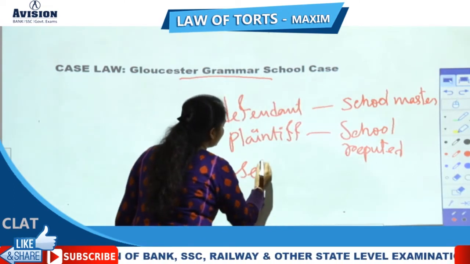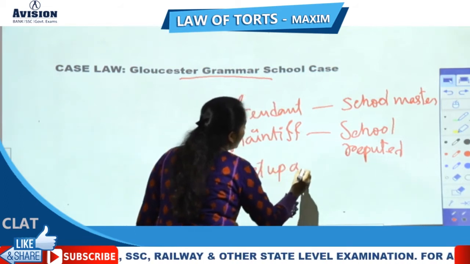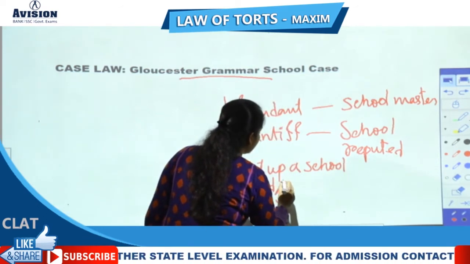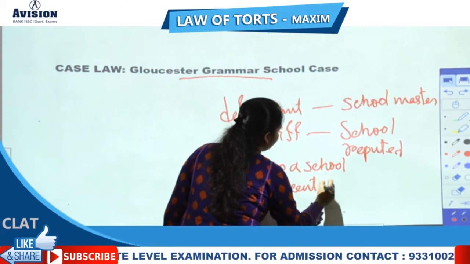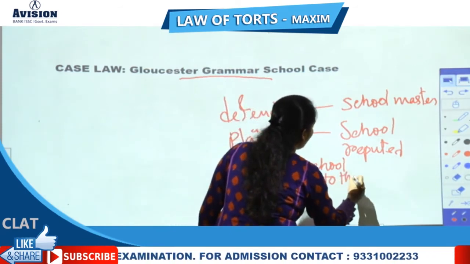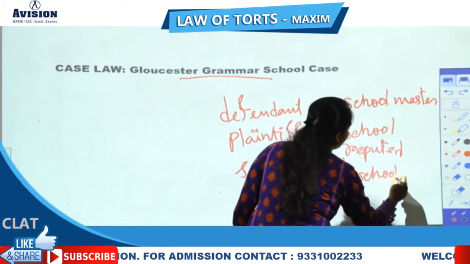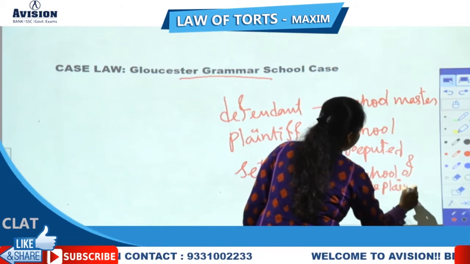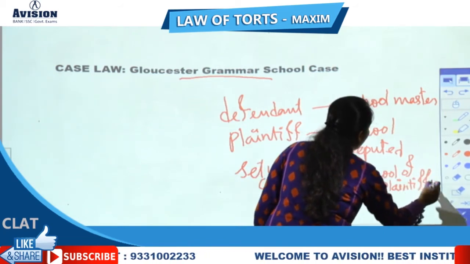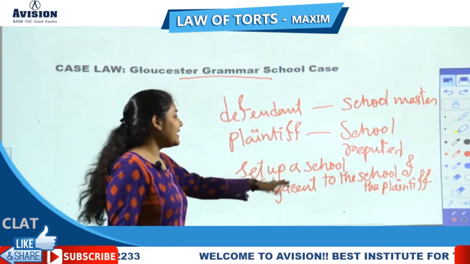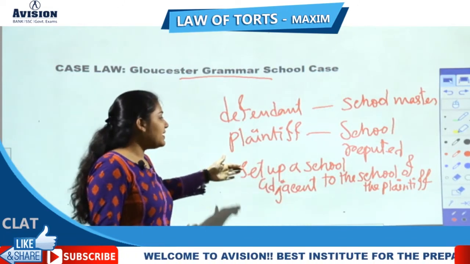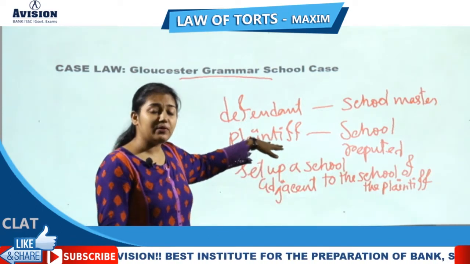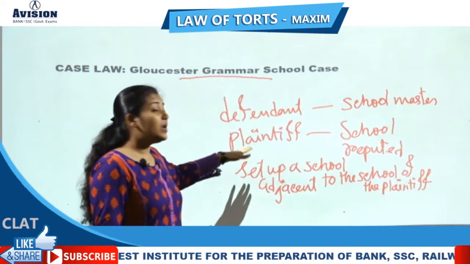The defendant set up a new school just adjacent to the school of the plaintiff, which was a reputed school in that area.